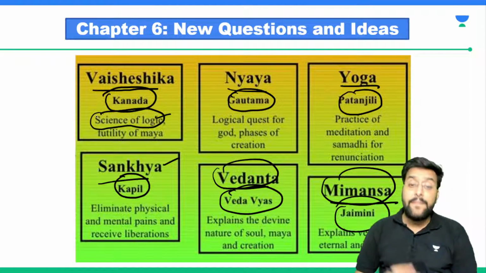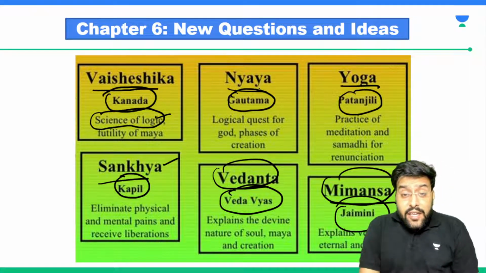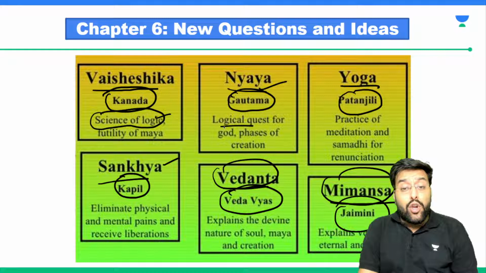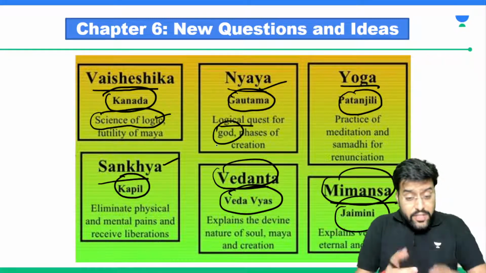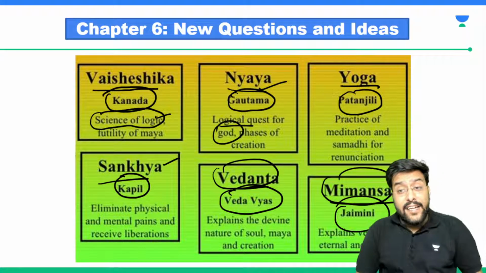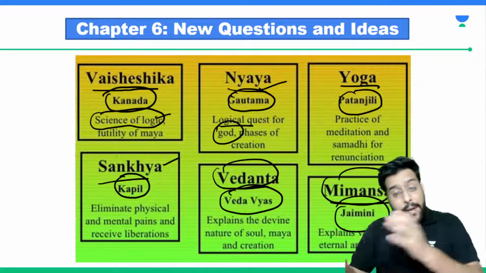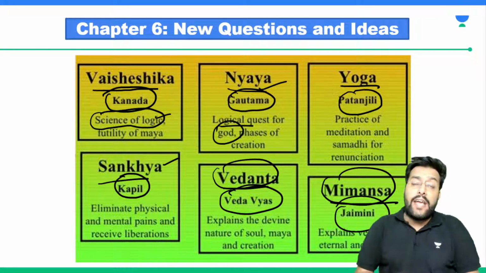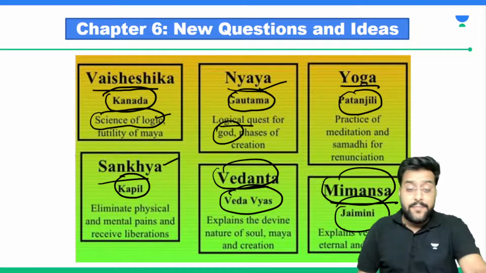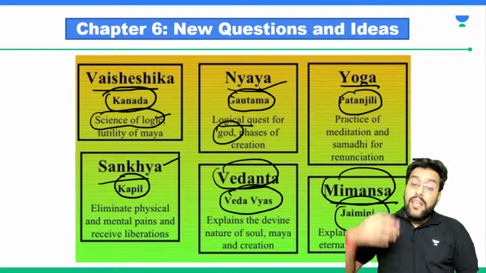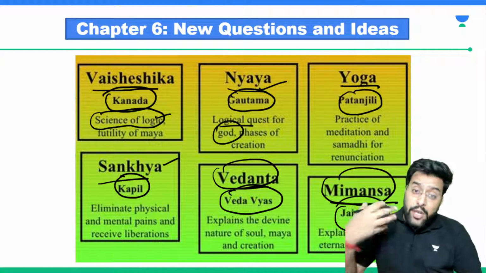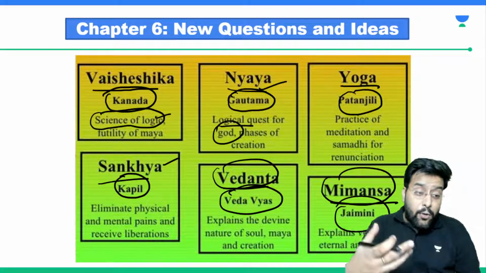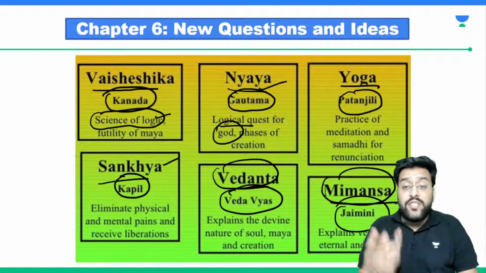That was Vaisheshika. Then Nyaya was another philosophy. They went for a logical quest for God. So these philosophies tell that the ultimate aim was the attainment of God. We are here on this earth in search of God, that what God actually is, where God actually resides. So here what was happening, Nyaya philosophy said that we need to be logical to understand about God. We need to know the phases of creation.